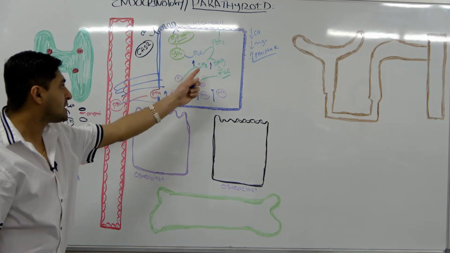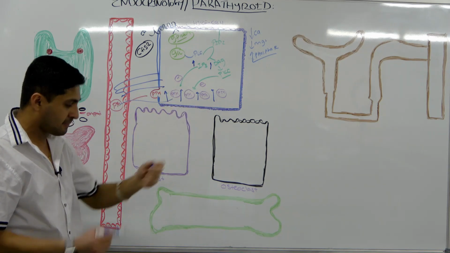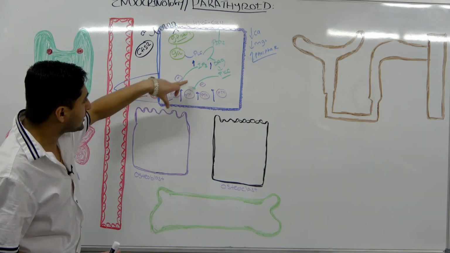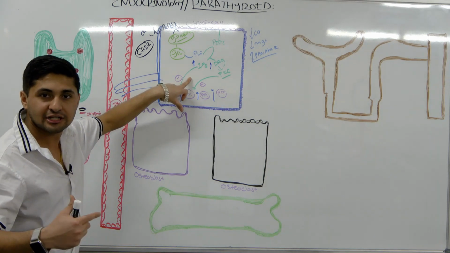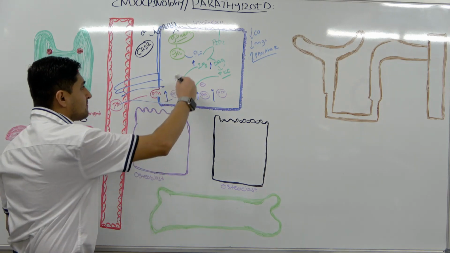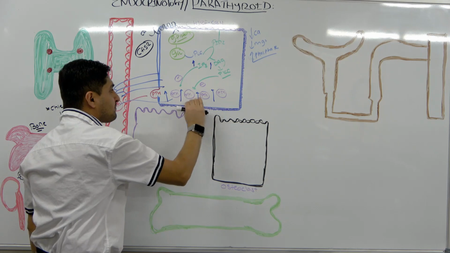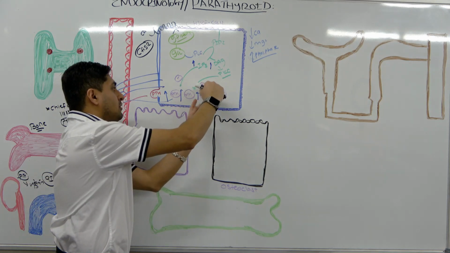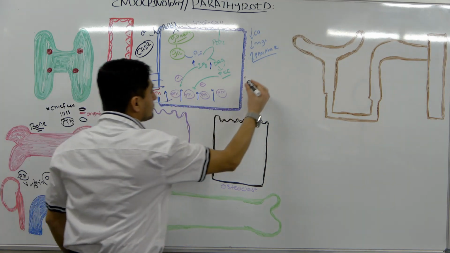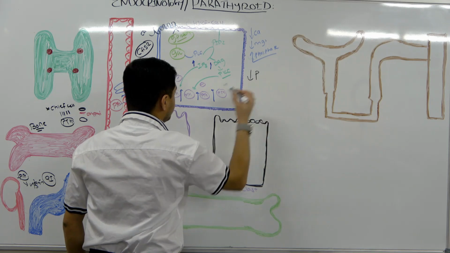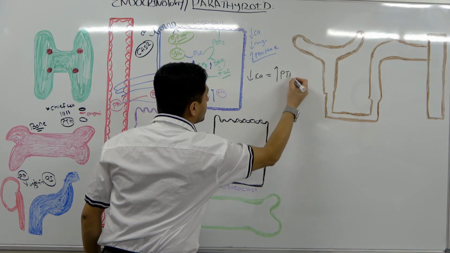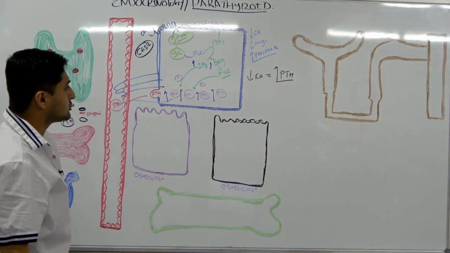That is what is going to happen, because by putting phosphorylation into this, it is sort of inactivated. But whenever there's a low level of calcium in here, they will no longer be able to inhibit the secretion of the parathyroid hormone. So what ultimately results is that a low level of calcium and magnesium results in increased parathyroid hormone secretion.